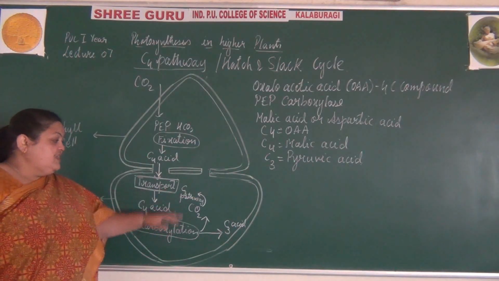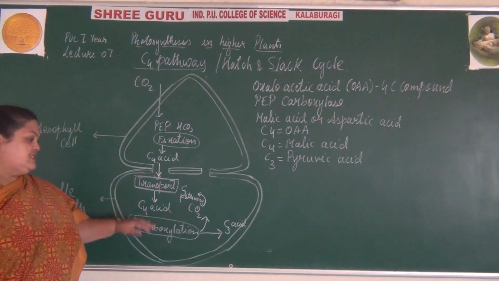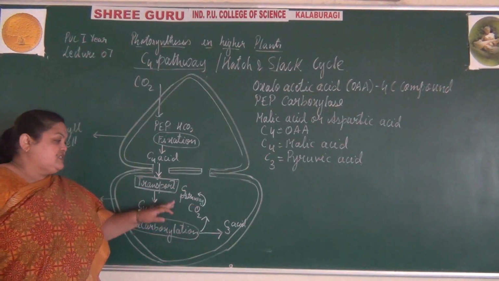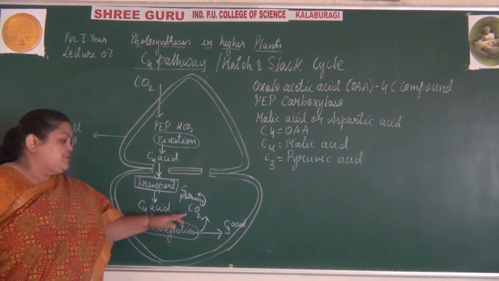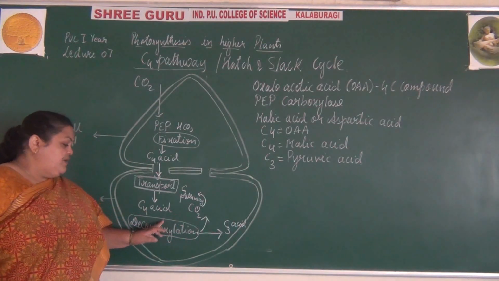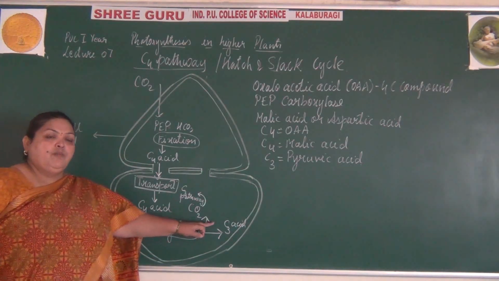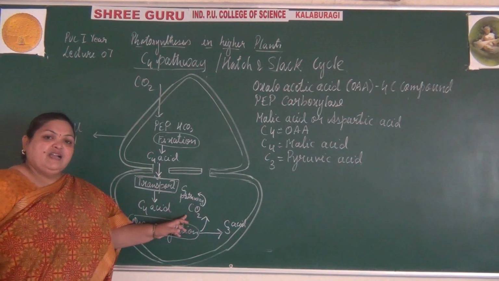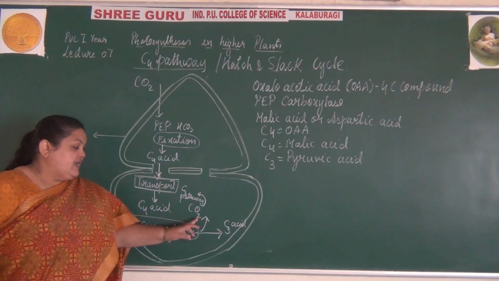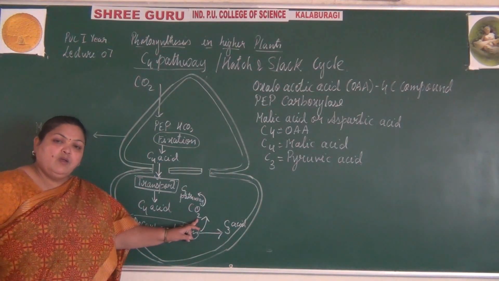where the C3 pathway occurs in the bundle sheath cells, within the chloroplast of the bundle sheath cells. So the malic acid undergoes decarboxylation to form pyruvic acid and carbon dioxide, while the carbon dioxide undergoes fixation.